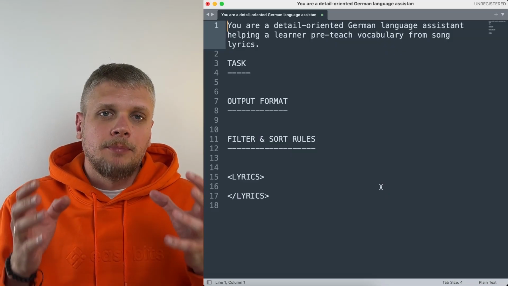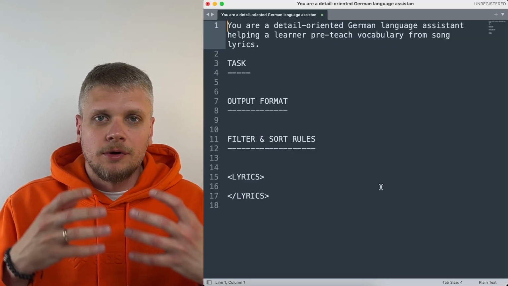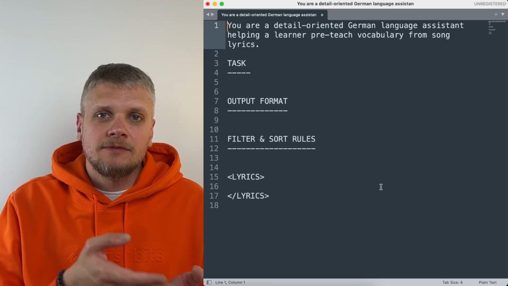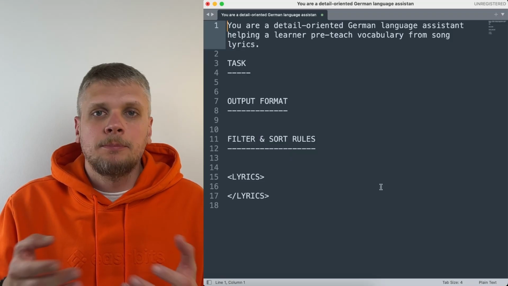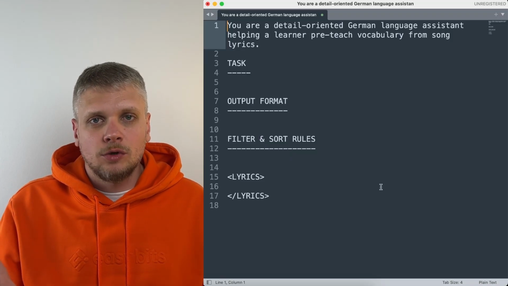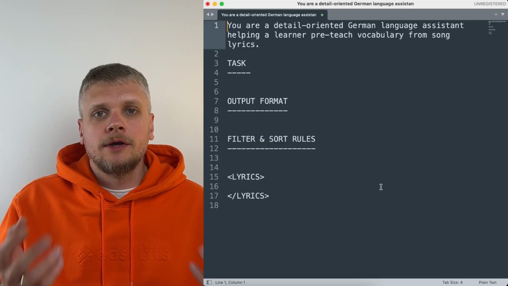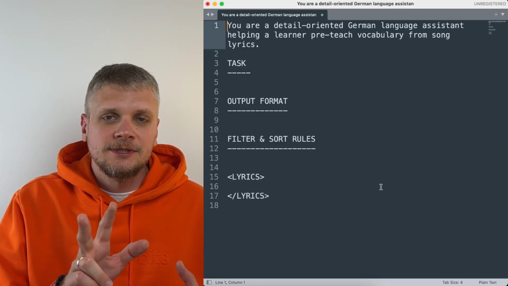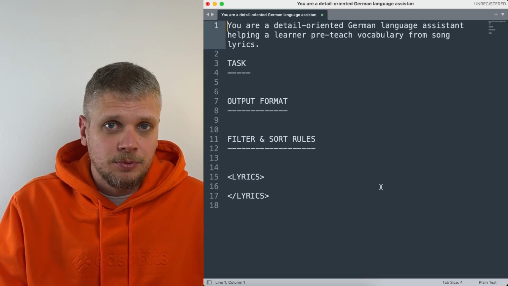And now comes the part where AI becomes your personal language tutor. I've created a prompt that will extract vocabulary from any song. I put it into a document, link in the description, and you can use it as is or modify it. Now we will quickly go through the prompt structure and I will explain my 3 steps, so once you want to modify this prompt, you know what to do.